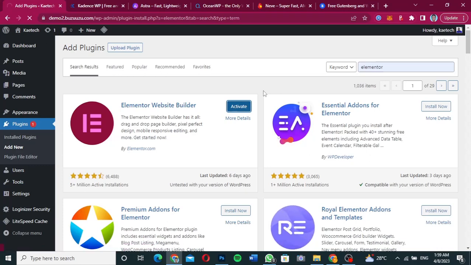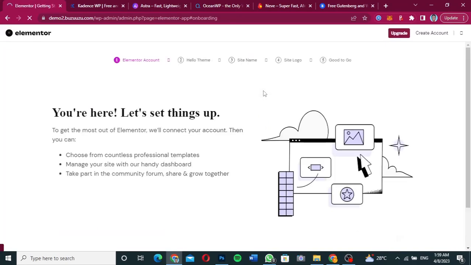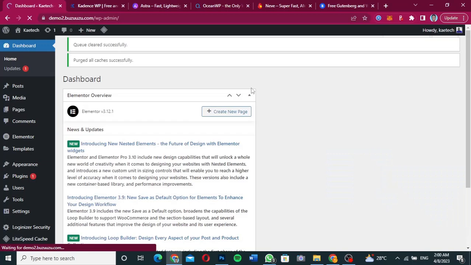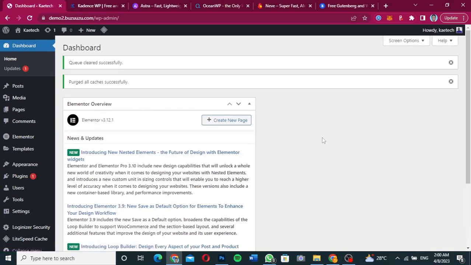Now this is not part of the theme. It is not part of it. It is a page builder that I personally love using to build my website. So I'll install it, activate it, and then Elementor will take you through the setup wizard onboarding process. Now I'm just going to cancel it because I don't need to do all these things. Now my Elementor is installed and activated.